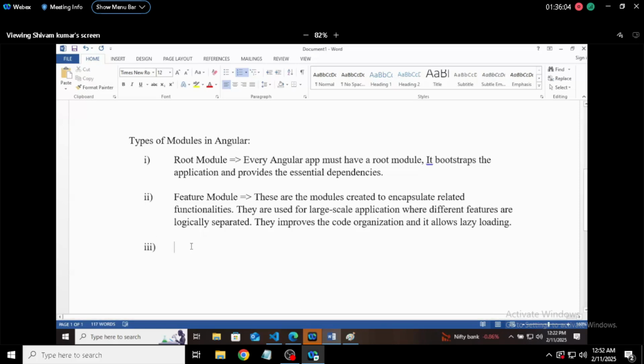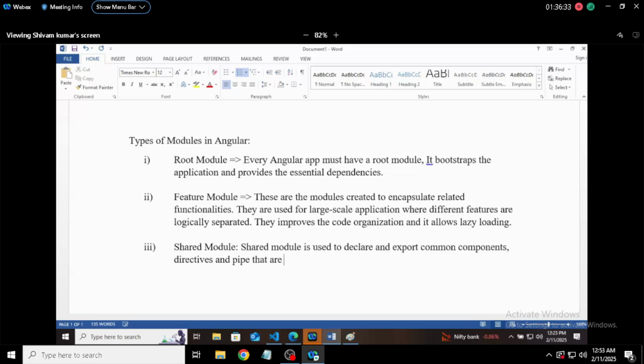Third thing is called shared module. Shared module is used to declare and export common components, directives, and pipes that are shared across multiple modules.